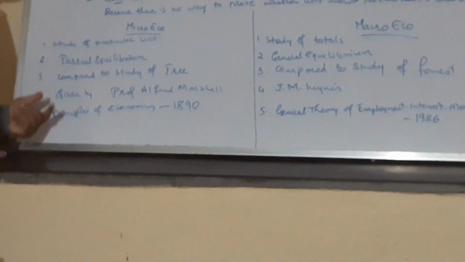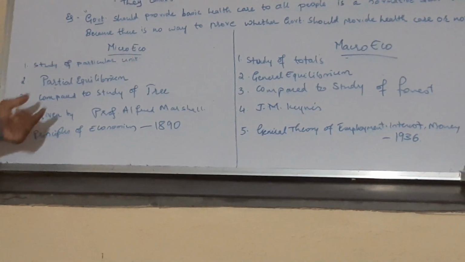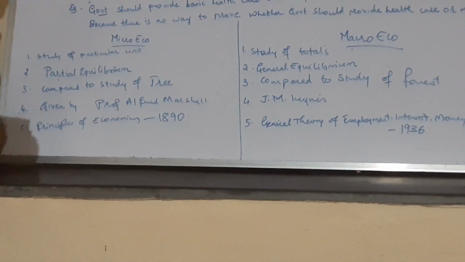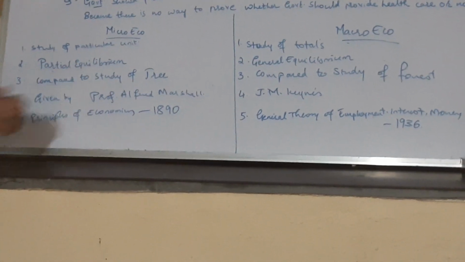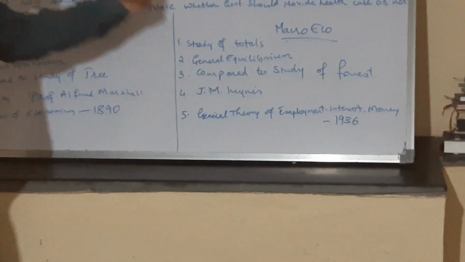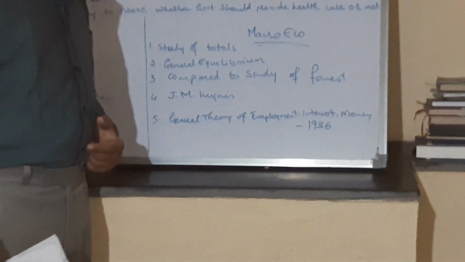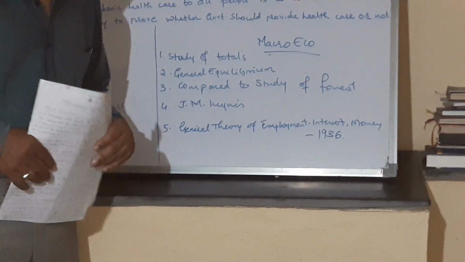The microeconomics concept was first given by Professor Alfred Marshall in a book called The Principles of Economics in the year 1890, whereas the concept of macroeconomics was given by J.M. Keynes in a book called The General Theory of Employment, Interest and Money in the year 1936.